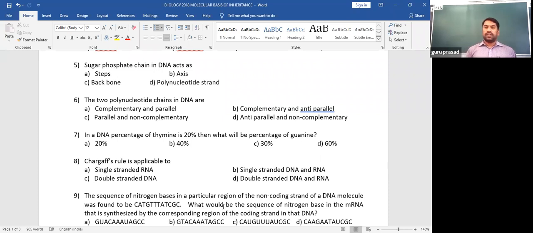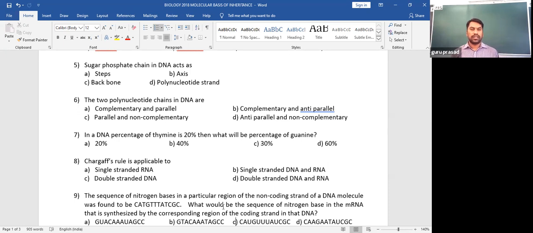According to the double helix model of DNA by Watson and Crick, the sugar phosphate chain in DNA acts as the backbone of DNA. To make the DNA a rigid structure, it acts as a backbone. Like for animals, the backbone is the main structure making the body rigid or giving it a particular framework. Similarly, the sugar phosphate acts as a backbone in DNA structure.